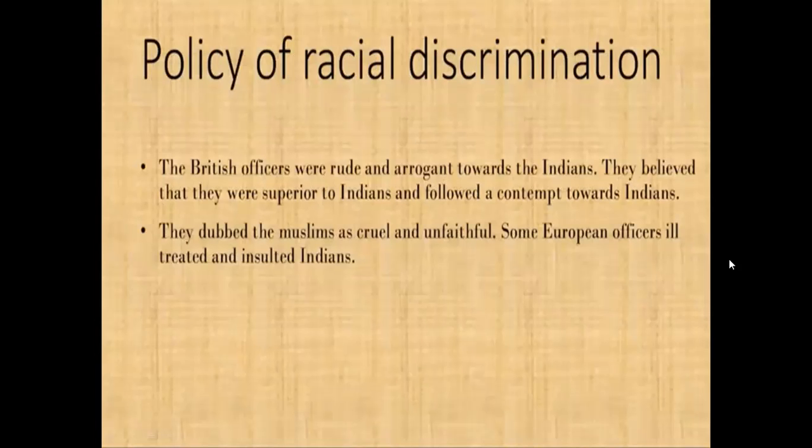Policy of racial discrimination. The British officers were rude and arrogant towards the Indians. They believed that they were superior to Indians and showed contempt towards Indians. They dubbed the Muslims as cruel and unfaithful. Some European officers ill-treated and insulted Indians.